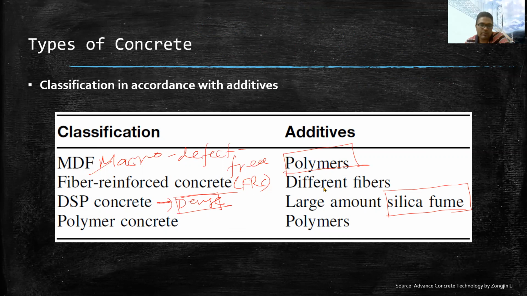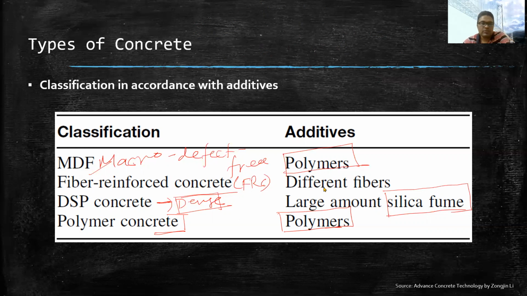Similarly, then we have polymer concrete. If we apply polymer in concrete in different ways, then the concrete so obtained is called polymer concrete. Basically 2 or 3 processes are used to incorporate polymer into the concrete. There is no need to discuss those processes in detail, we just need to remember this name. Polymer concrete is also something which is used in modern practice, and in this, the additive is a polymer.